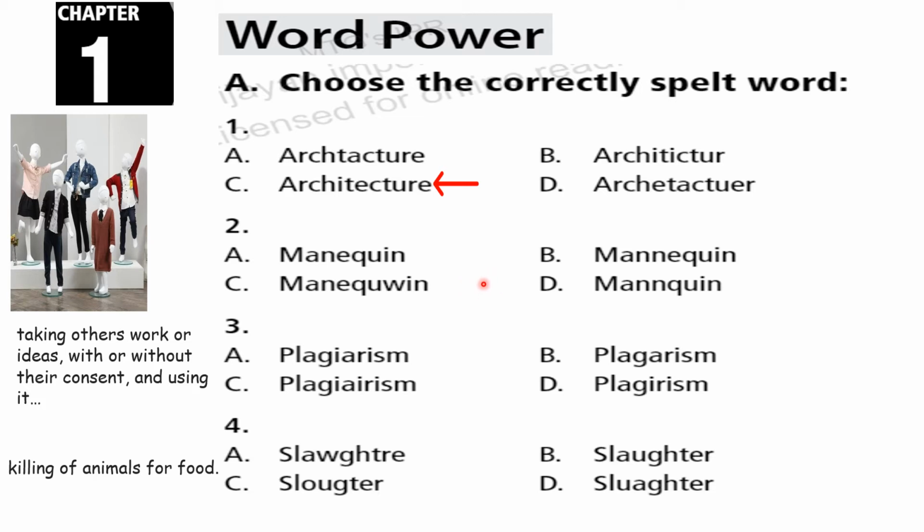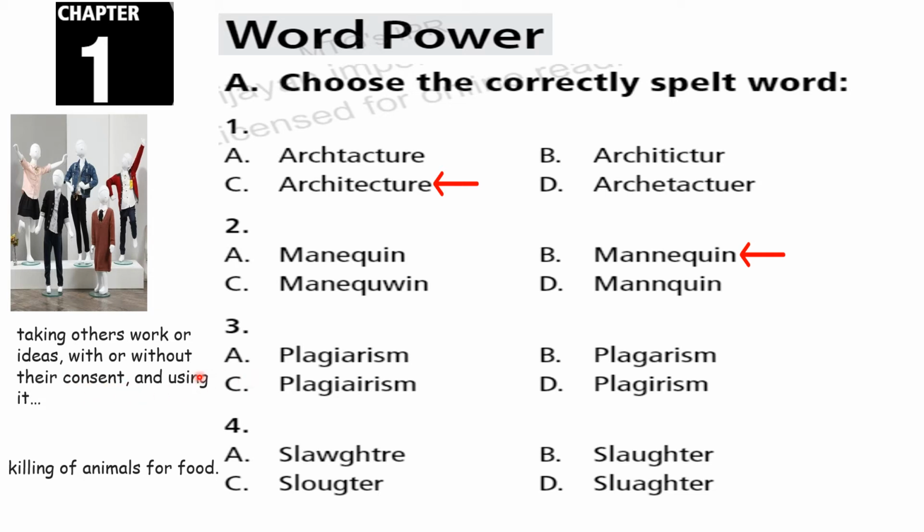Bit confusing? Okay. See here. Mannequin. Clear? Then the third one is plagiarism. Plagiarism with the G sound. Now just check the meaning for this. Taking others' work or ideas with or without their consent and using it.